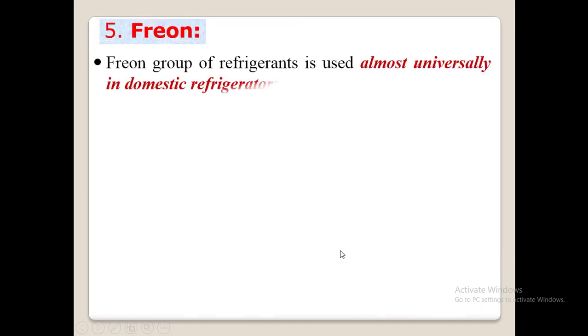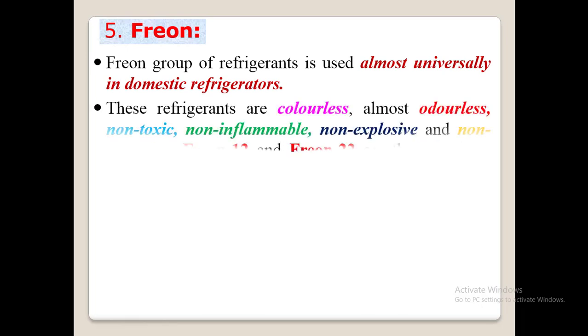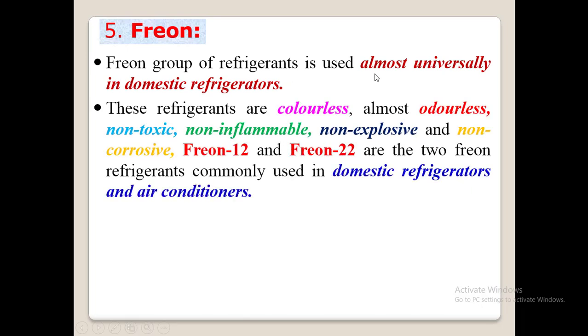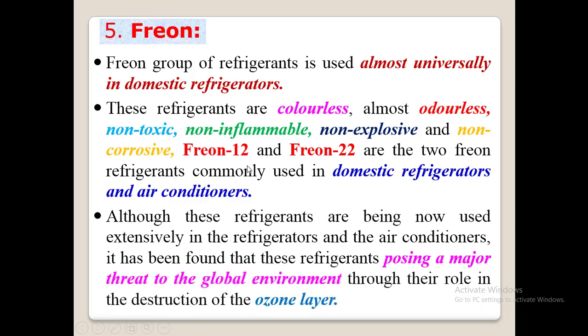Next, let us move to the Freon group of refrigerants. The Freon group of refrigerants is used almost universally in domestic refrigerators. These refrigerants are colorless, almost odorless, non-toxic, non-inflammable, non-explosive, and non-corrosive. Freon 12 and Freon 22 are the two Freon refrigerants commonly used in domestic refrigerators and air conditioners. We already discussed a few slides before that Freon 12 is used in domestic refrigerators, whereas Freon 22 is used in air conditioners.